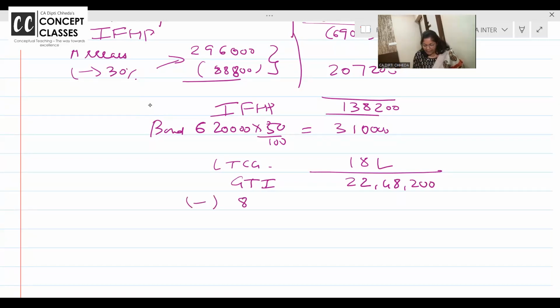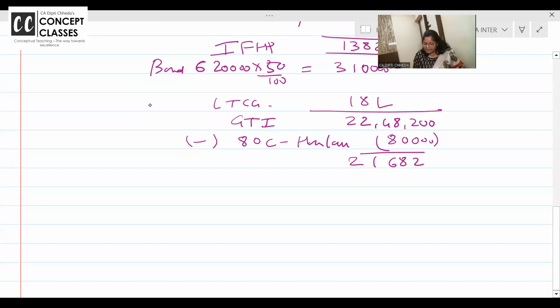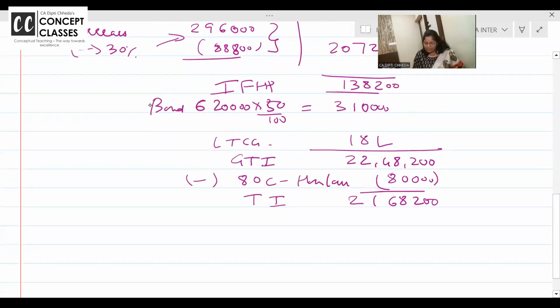22,48,200 minus 80C deduction, which is repayment of housing loan, 80,000 principal amount. So now what you get is 21,68,200, and that is your total income. Now let us calculate tax on this.